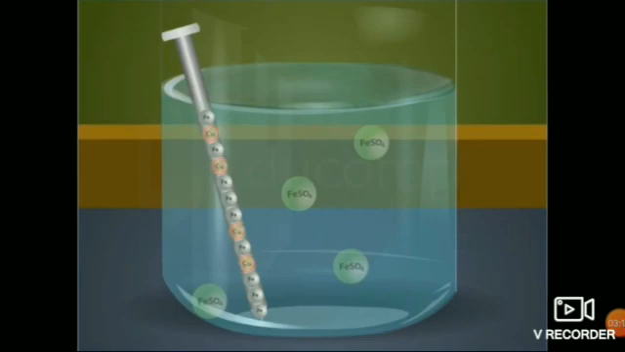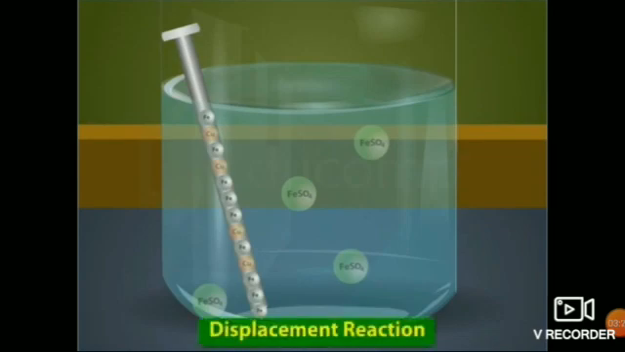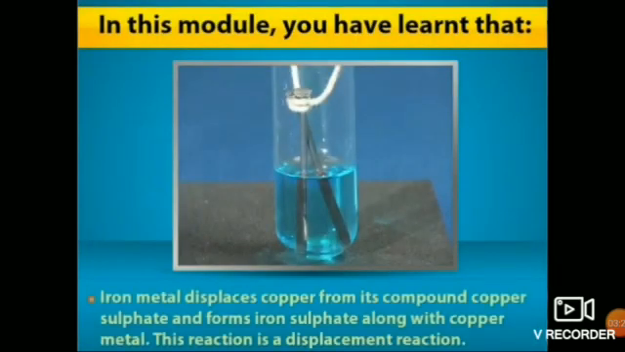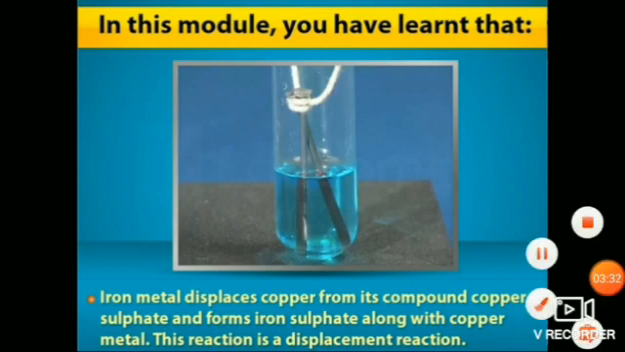In this reaction, a more reactive metal, iron, displaces a less reactive metal, copper, from its compound or from its salt solution, that is copper sulfate solution. This is known as displacement reaction. In this module, you have learned that a highly reactive metal displaces a less reactive metal from its salt solution.